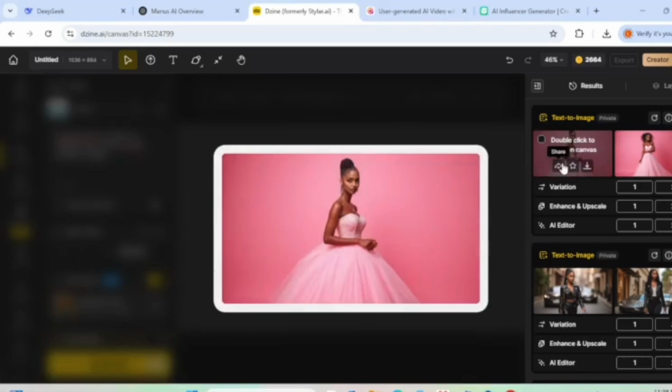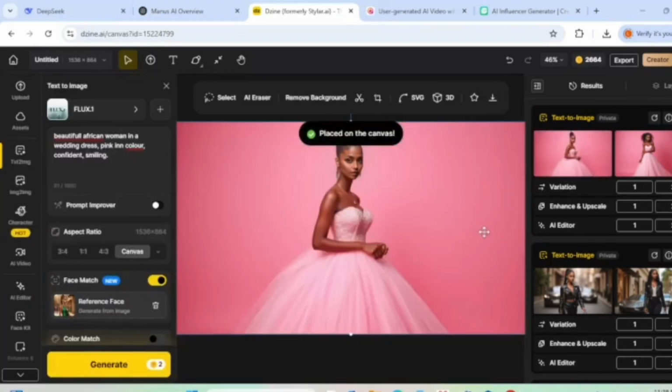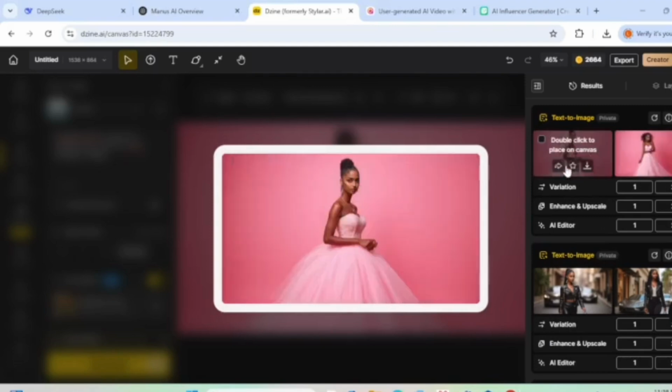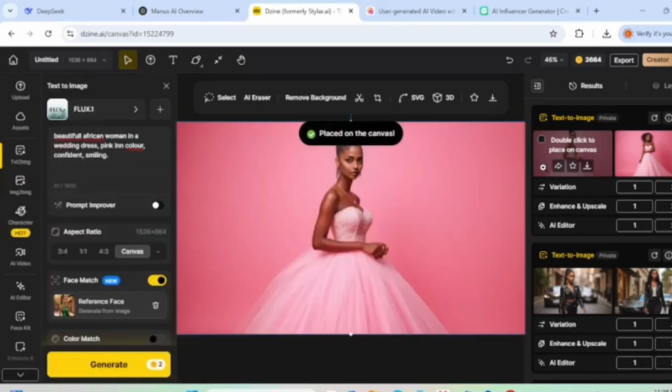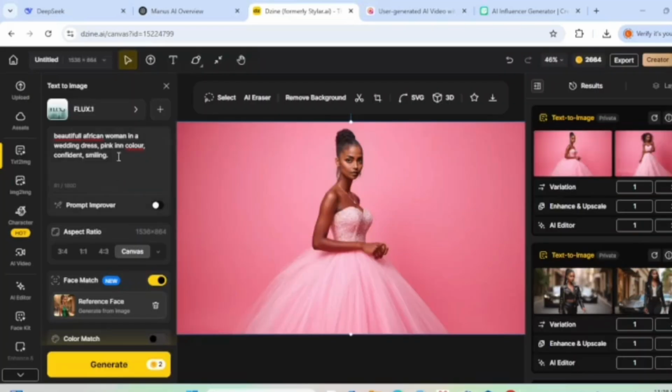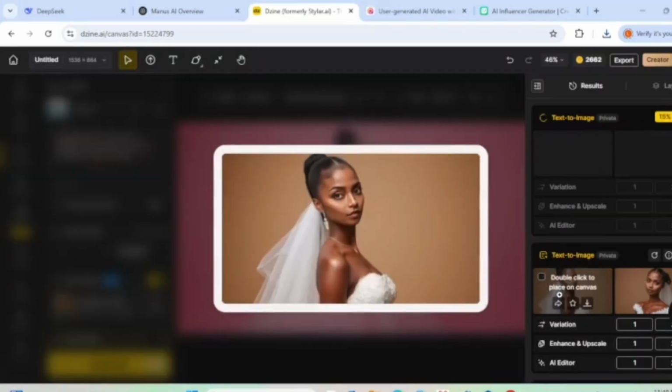So let's see. You can see her face is still the same. You can turn her into different styles. This one is the same, but you can see it is giving her a different style of hair. But if it is something professional, I'll go with this one. Let's say you're going to download, and if you want to use it, you can use it wherever you want. You're going to pick the one that you want. Even this one is nice, but half.